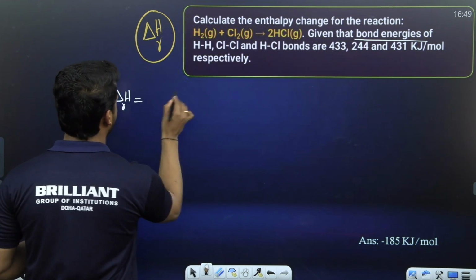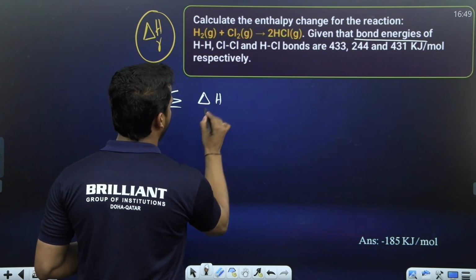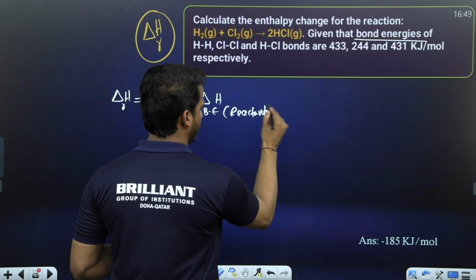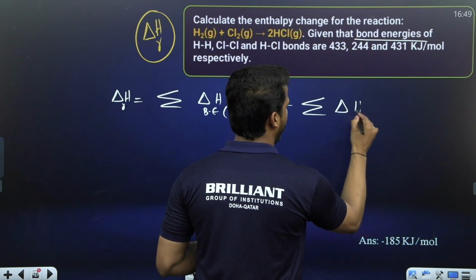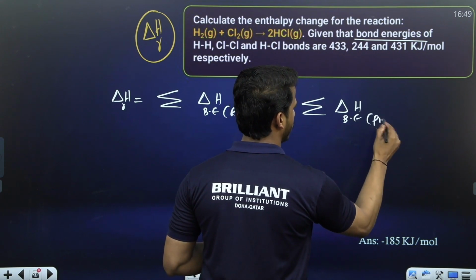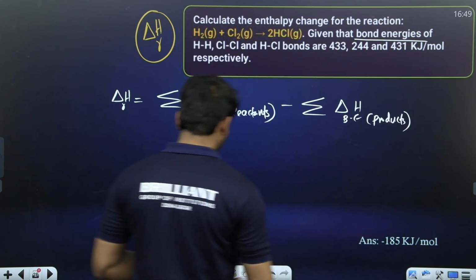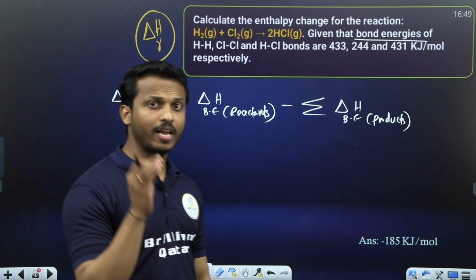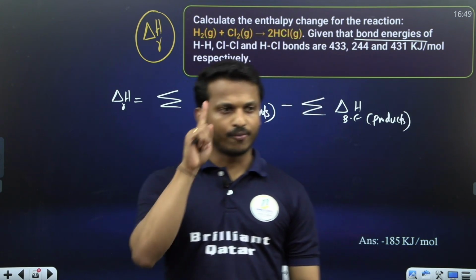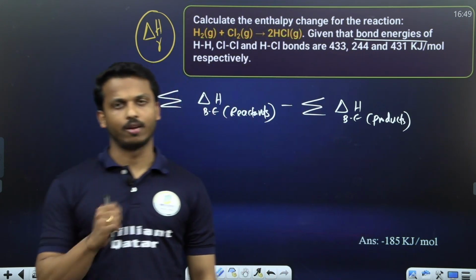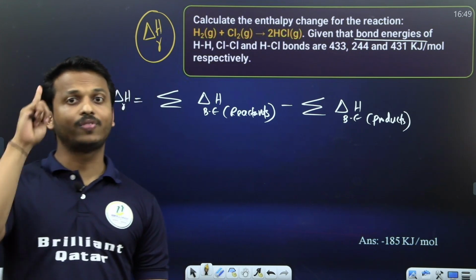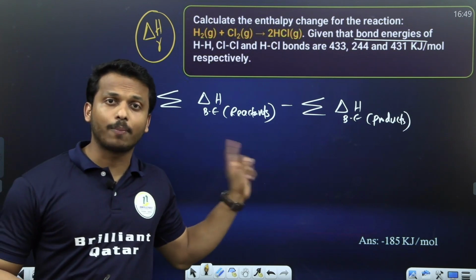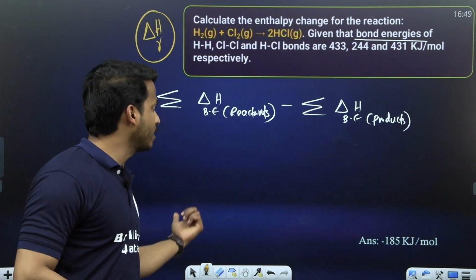It is calculated by the sum of bond enthalpies of reactants minus the sum of bond enthalpies of products. This is the equation to calculate the enthalpy of a reaction. So enthalpy of reaction you can calculate in two ways. First equation, products minus reactants. When can we use it? If they give enthalpy of formation data. Here they give bond enthalpy data, so the equation is reactants minus products.